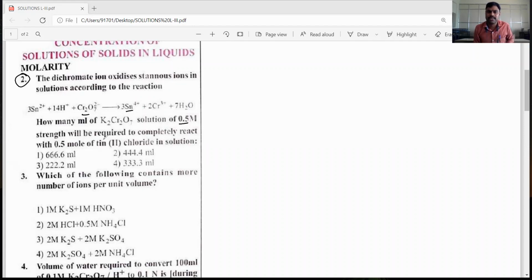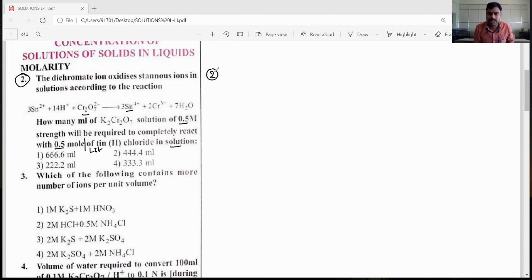and it is useful to oxidize the Sn2+, meaning 0.5 moles per liter of SnCl2 solution. How much potassium dichromate is required to oxidize 0.5 moles per liter solution of SnCl2? That volume of potassium dichromate we need to find from the given balanced equation.